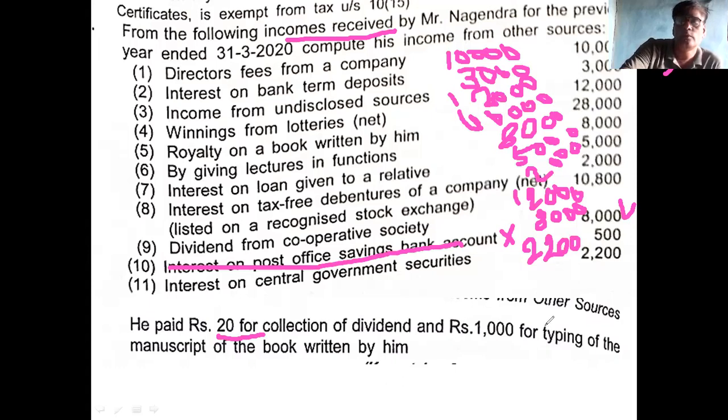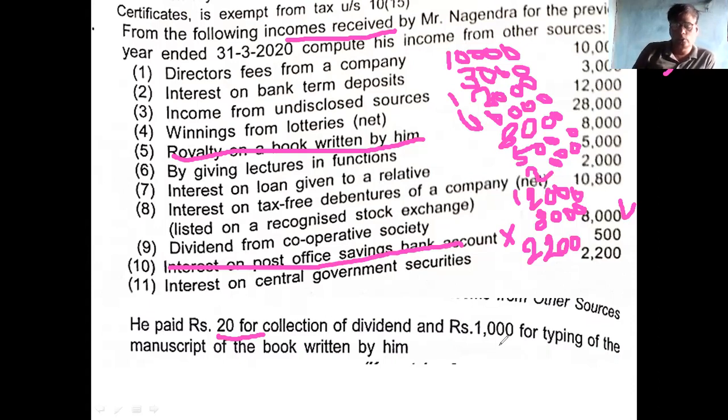And 1,000 for typing the manuscript of the book. Typing the manuscript of a book means it is relating to royalty. It is relating to the fifth point adjustment. So, 20 collection charge of dividend is allowable, and 1,000 typing charges relating to royalty is allowable. So, total deduction is 1,020.